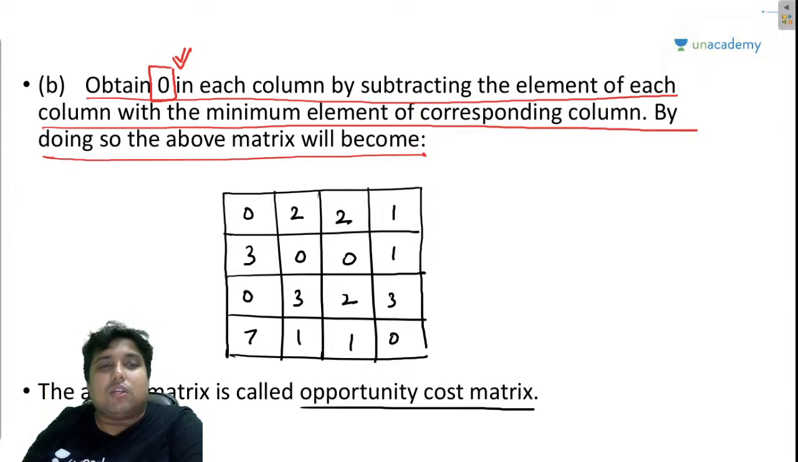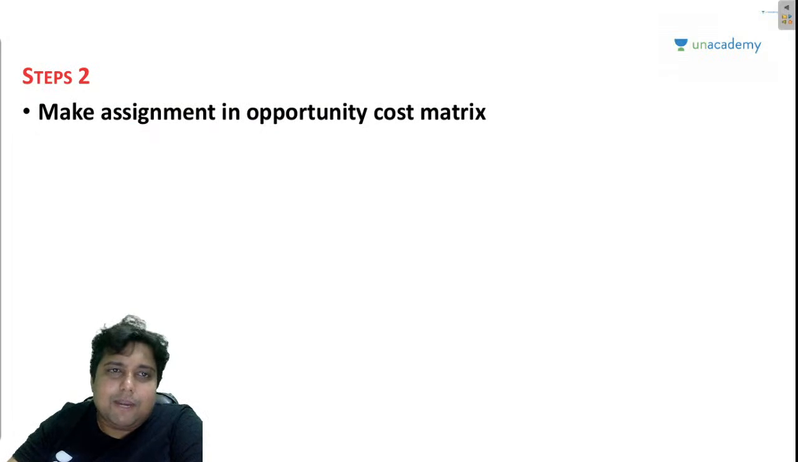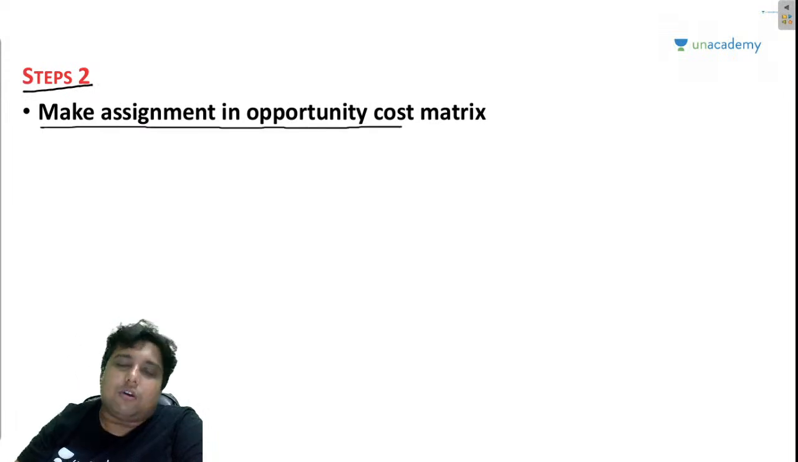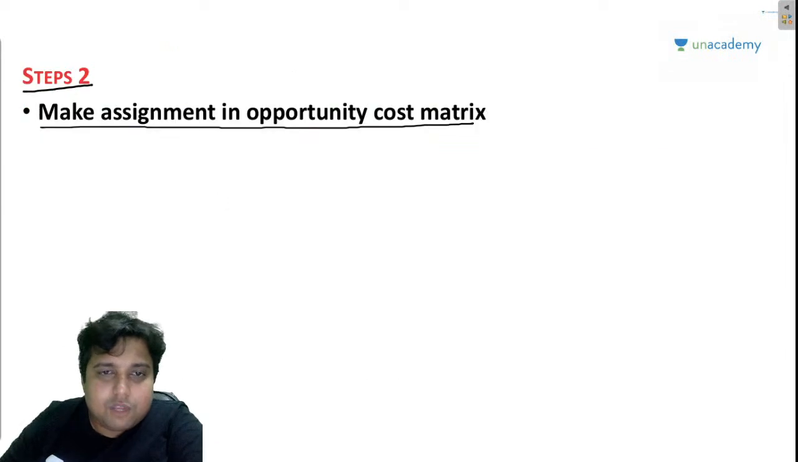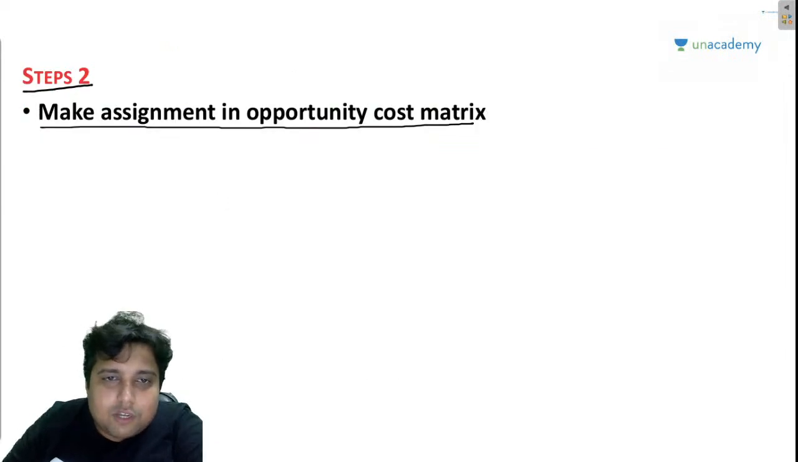Now, let us check out the second step. The second step is a bit important, okay? And the second step basically says that make assignments in the opportunity cost matrix. So let me write the opportunity cost matrix here so that I can explain what making assignment means.